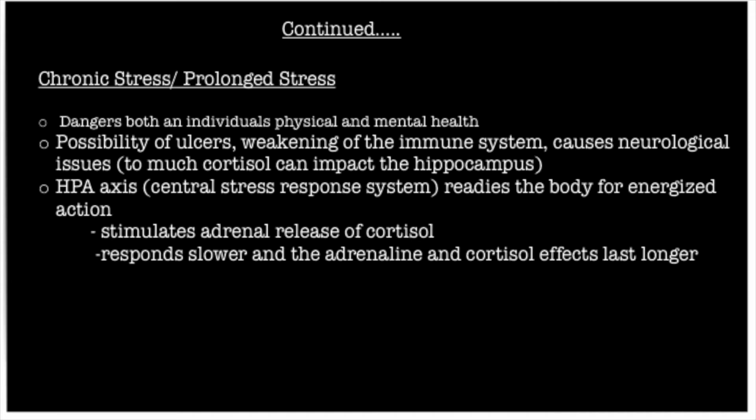However, when we talk about chronic stress and prolonged stress, this is when it affects an individual's physical and mental health. You develop a possibility of ulcers, weakening of the immune system. It causes neurological issues because too much cortisol can impact the hippocampus. The HPA axis, which is a central stress response system, readies the body for energized action. It stimulates the adrenal release of cortisol, responds slower, and the adrenal cortisol effects last longer.